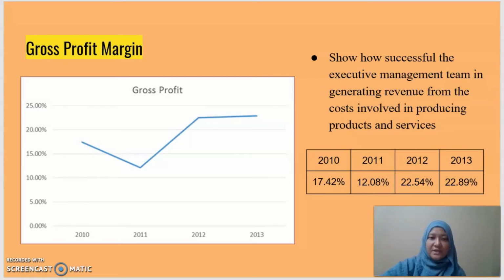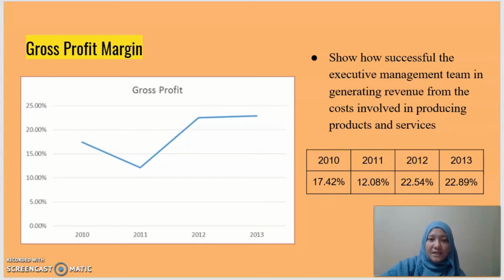Okay, we can see in the graph that MISC generated the highest gross profit ratio in 2013, which is 22.89%. This means that for every ringgit MISC generated in sales, the company will generate 23 cents in gross profit before other business expenses are paid. In this ratio, a higher ratio is better, as it shows the company is selling inventory for higher profit.